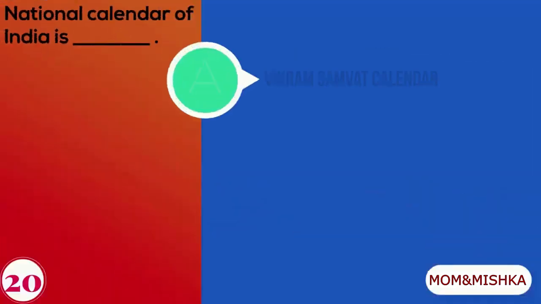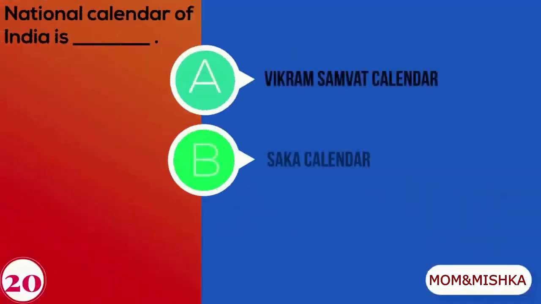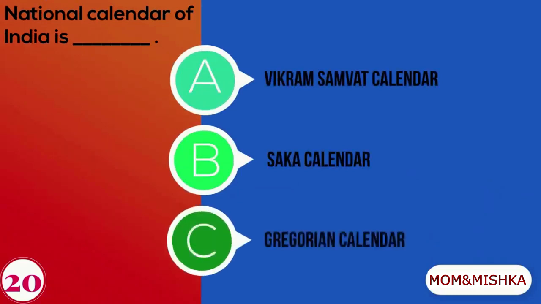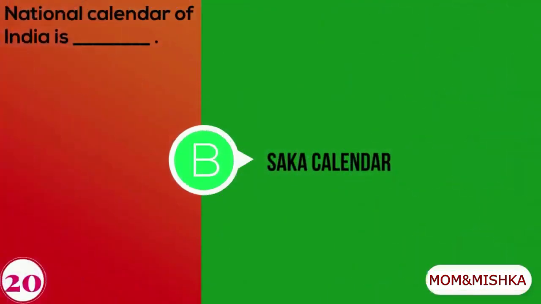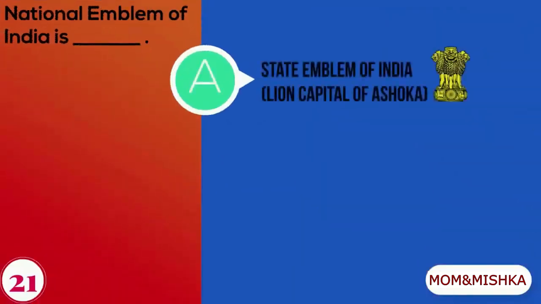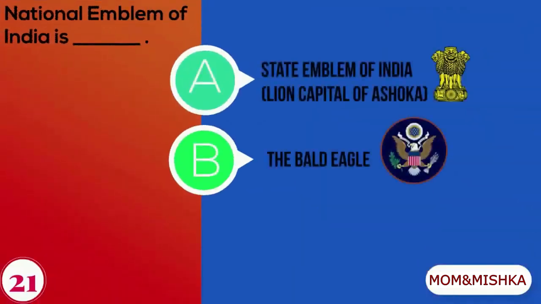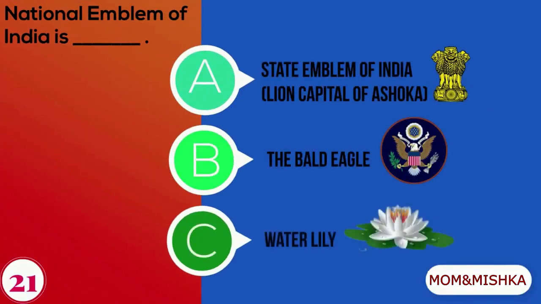National calendar of India is A. Vikram Samvat calendar, B. Saka calendar, C. Gregorian calendar. National calendar of India is Saka calendar. National emblem of India is A. State emblem of India, lion capital of Ashoka, B. The bald eagle, C. Water lily.